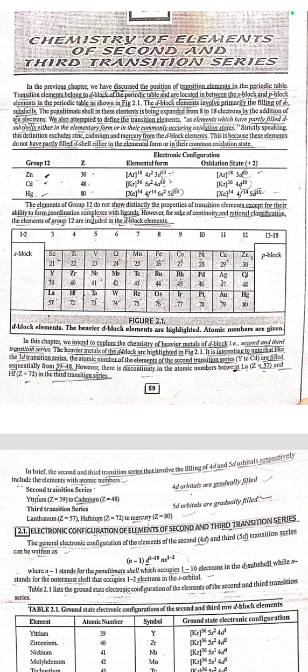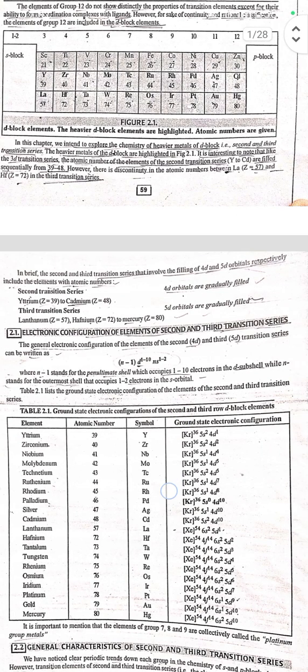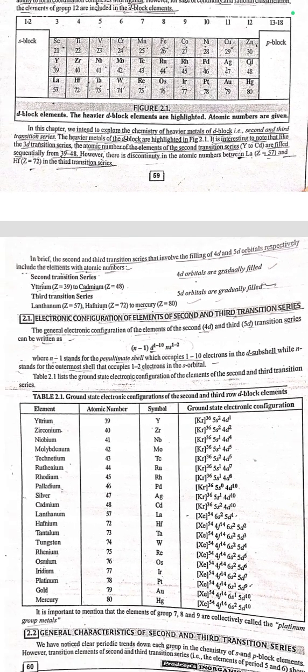It is interesting to note that like the 3d series, the atomic numbers of the elements of the second transition series, yttrium to cadmium, are filled subsequently from 39 to 48. However, there is a discontinuity in the atomic number between lanthanum, that is 57, and hafnium, 72, in the third transition series. In brief, the second and third transition series involve the filling of 4d and 5d orbitals respectively. In the second transition series, 4d orbitals are gradually filled, and in the third transition series, 5d orbitals are gradually filled.